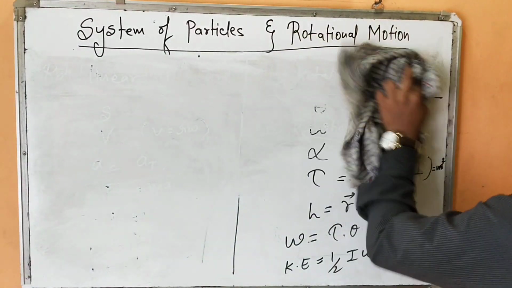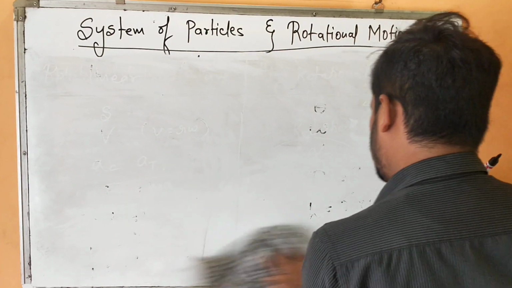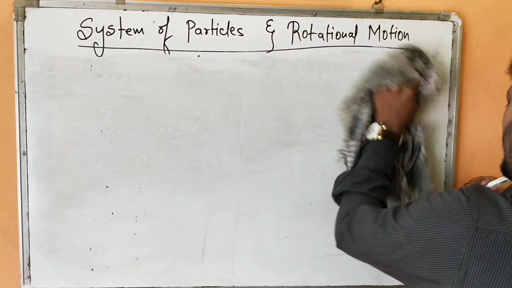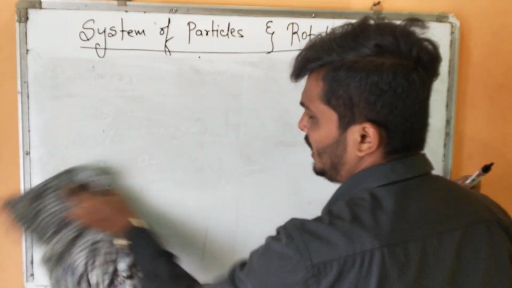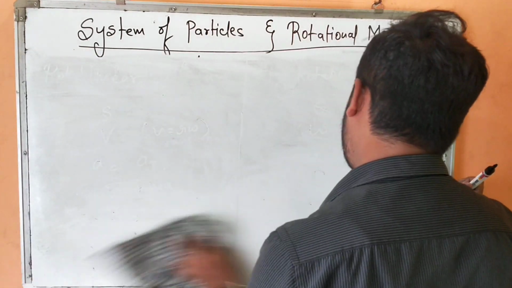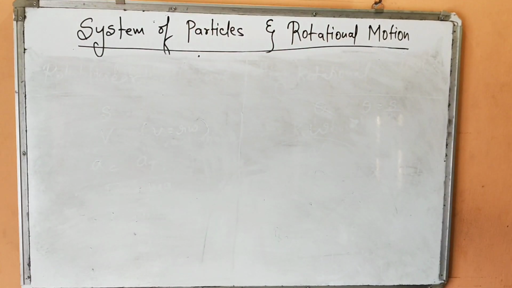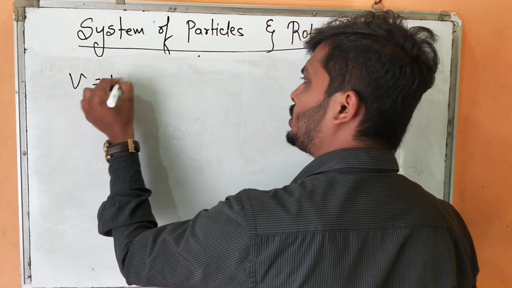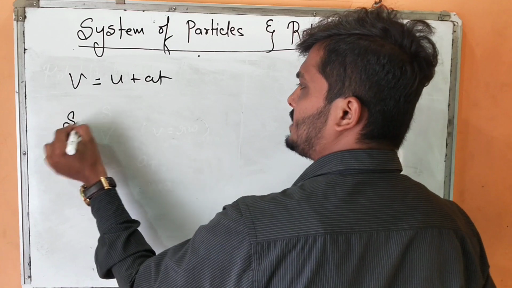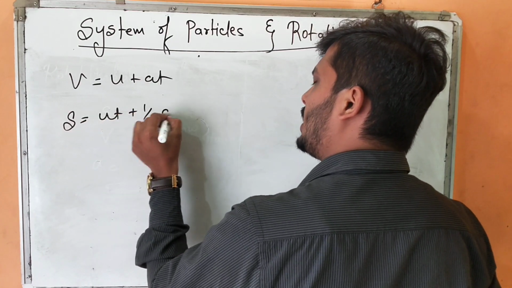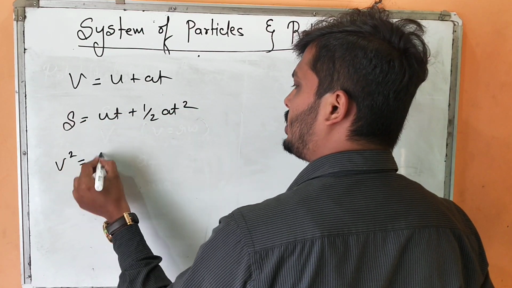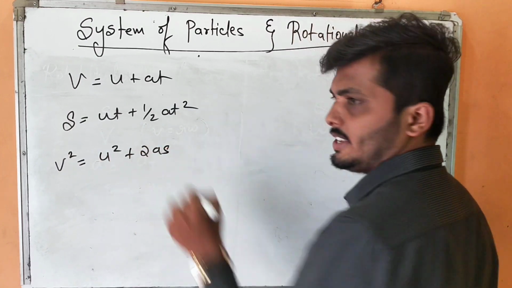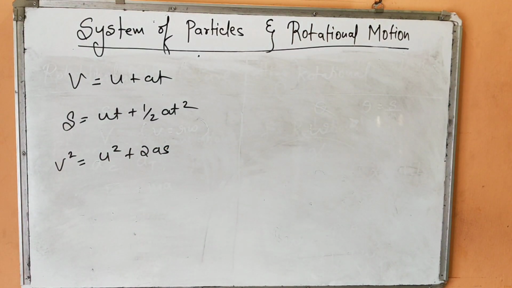Then, moving towards some other equations, we'll first try to relate ourselves to this topic by connecting to the straight line as well as motion in plane topics. So in straight line you have studied the equations of motion: v is equal to u plus at, s is equal to ut plus half at square, and v square is equal to u square plus 2as. Okay, just a minute.